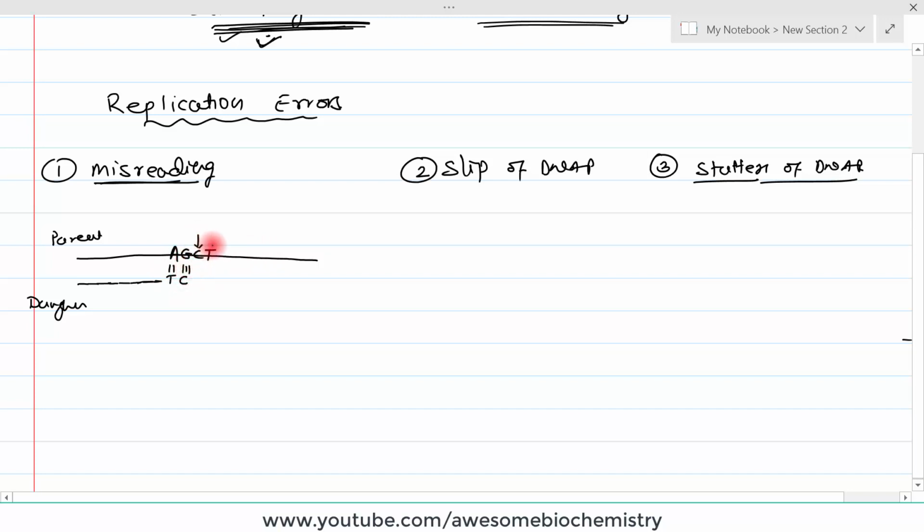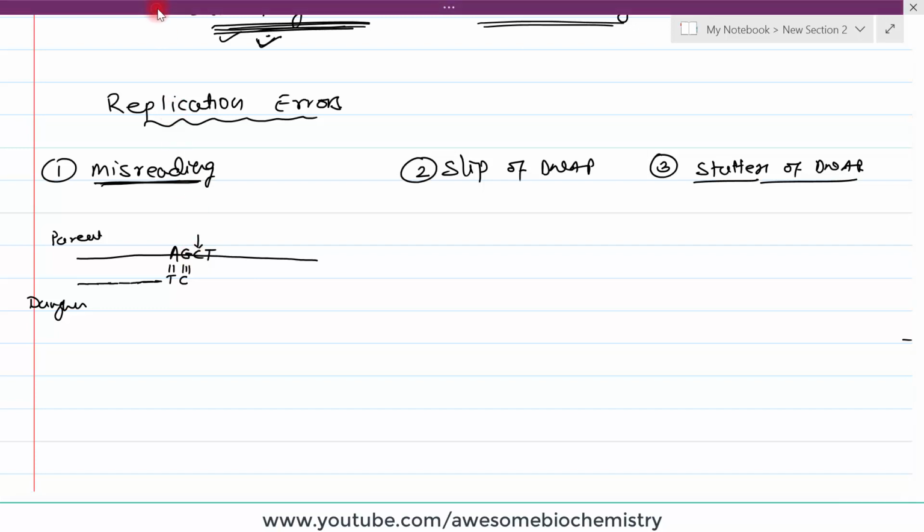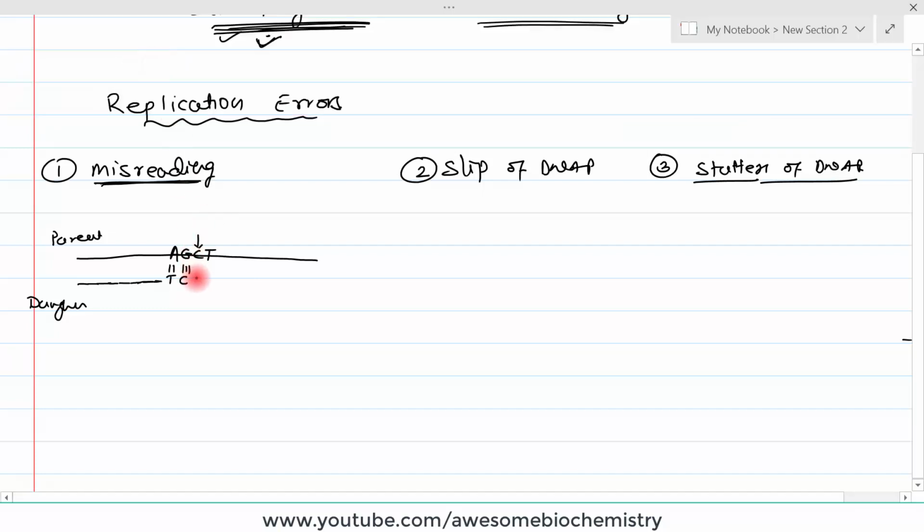But suppose at this point, your DNA polymerase misreads. We know that in front of C, G should be added. But by mistake, suppose it adds adenine. Ideally, the proofreading activity of this DNA polymerase should remove this adenine and add the correct base, that is guanine.